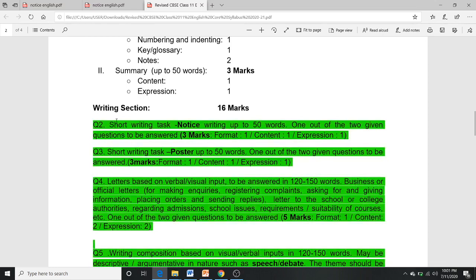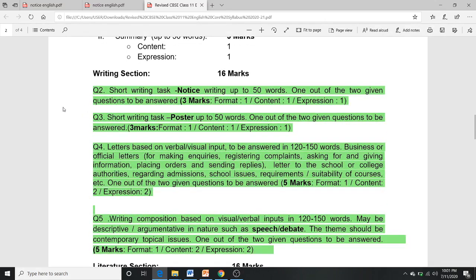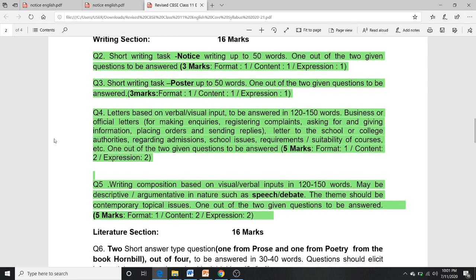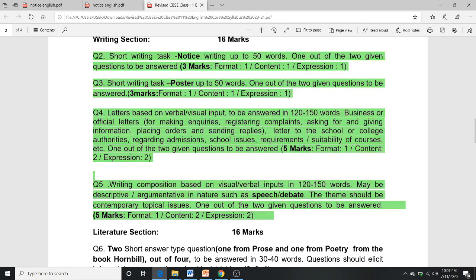The writing section contains 16 marks. This is the most important section where you need to practice a lot by yourself. The first writing that may come in your syllabus is the short writing, notice writing. The second thing is poster writing. The third thing is a letter based on verbal or visual inputs, which are very common in our day-to-day life. And the fifth thing is composition based on visual or verbal inputs, which may be descriptive or argumentative in nature, as a speech or debate. The theme should be contemporary topical issues.